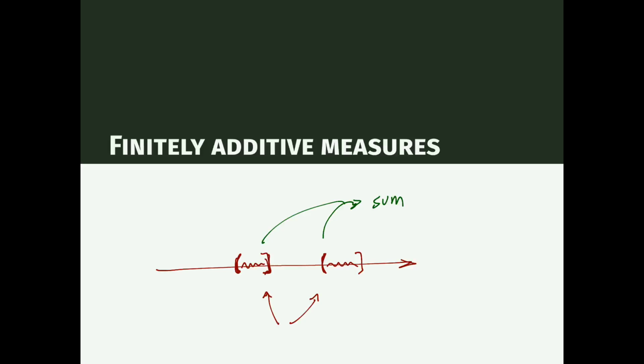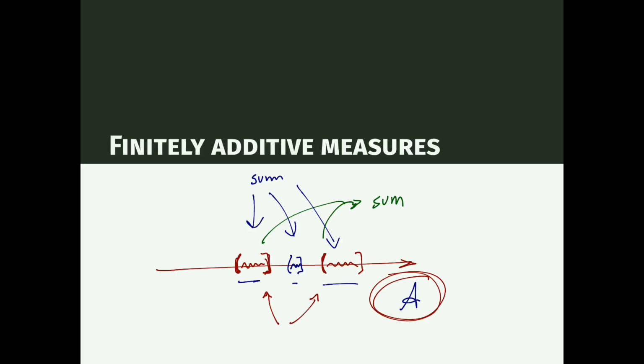And likewise, if there are three disjoint intervals here, then again the measure of the set consisting of the union of these three intervals will be the sum of these intervals. Then we can consider a measure on the whole algebra given by unions of intervals of this form, and hope that by specifying what the measure has to be on that algebra, this would define uniquely a measure on the real line.